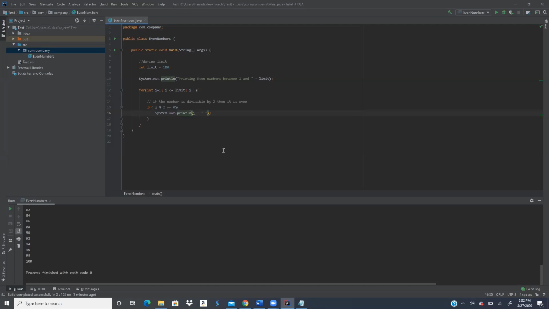Once it does the loop, line number 15 is the one that is bringing all the numbers from 1 to 100. No, it's not bringing all the numbers. For every number, it's executing that condition. See, line number 13 to 17 are all part of that for loop. Okay, within that for loop, that if condition is there. Anything that is in the for loop is all part of the same code.